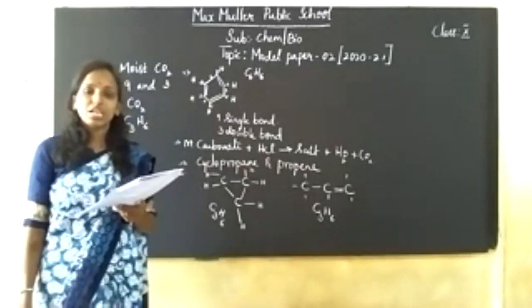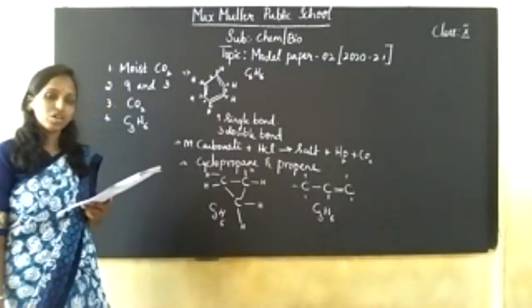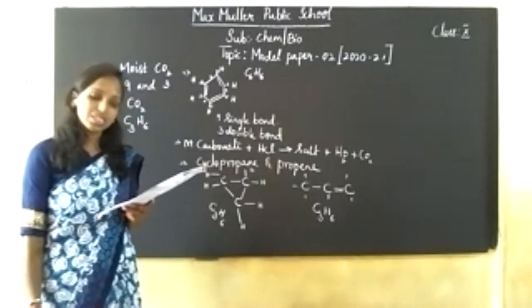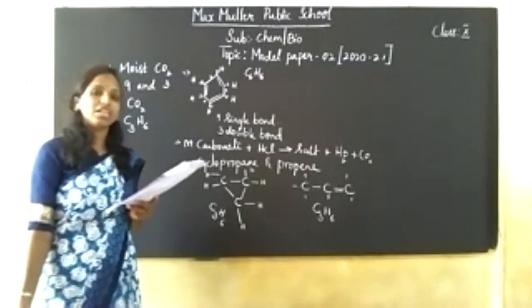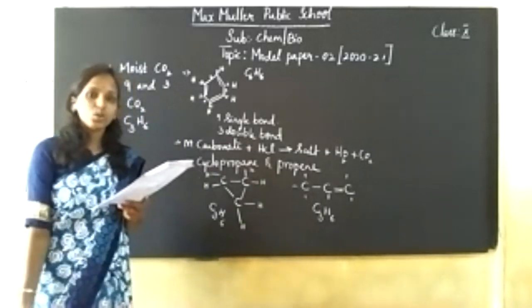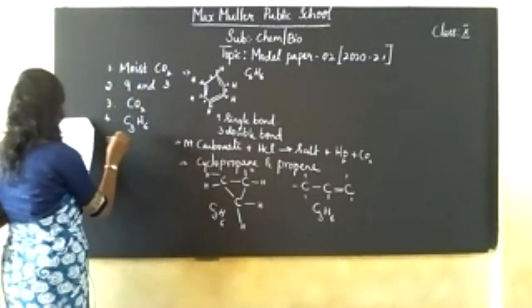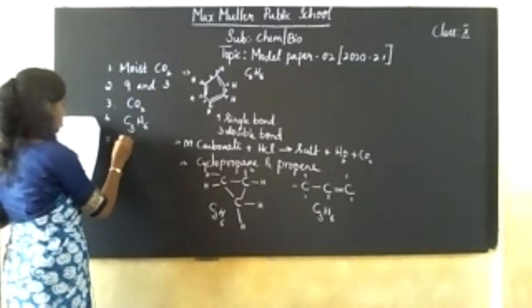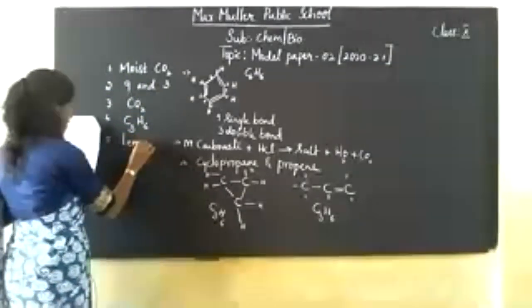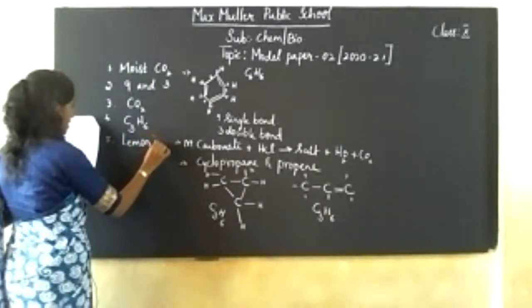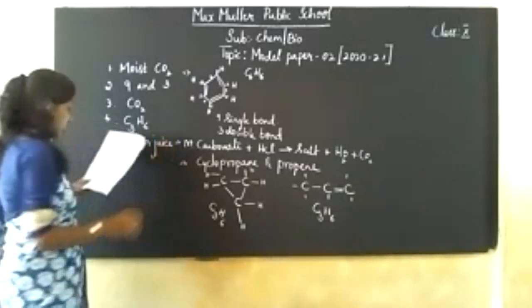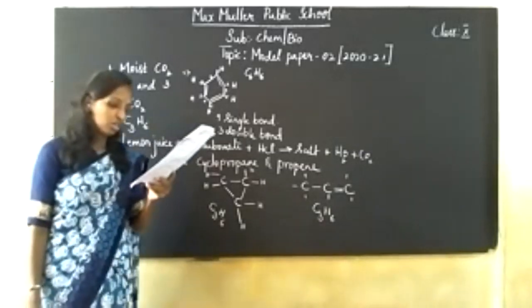Next, the substance that changes the color of red litmus into blue. Which has the property, acid or base? Base has the property where red litmus will get converted into blue. Acid turns blue litmus into red. Here the options given are sodium chloride solution, lime juice, which contains citric acid in it.